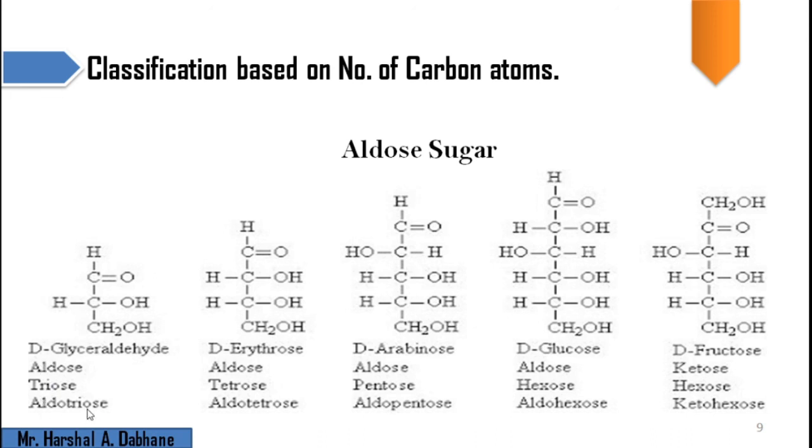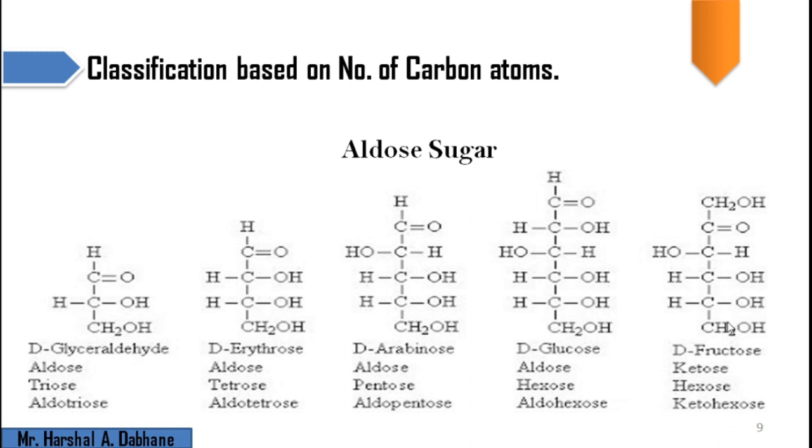When we move to this molecule, we have first, second, third, fourth, fifth: 5 carbon atoms along with the aldehyde group, meaning it is an aldose and a pentose. Combined, it is called an aldopentose. When we talk about this molecule, first, second, third, fourth, fifth and sixth, it has 6 carbon atoms along with aldehyde, meaning it is an aldose and a hexose. Combined, it is called an aldohexose.